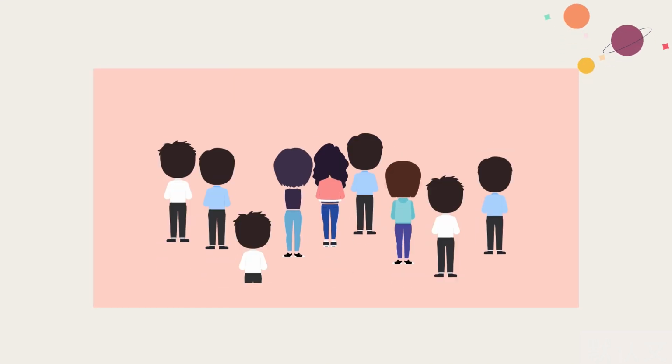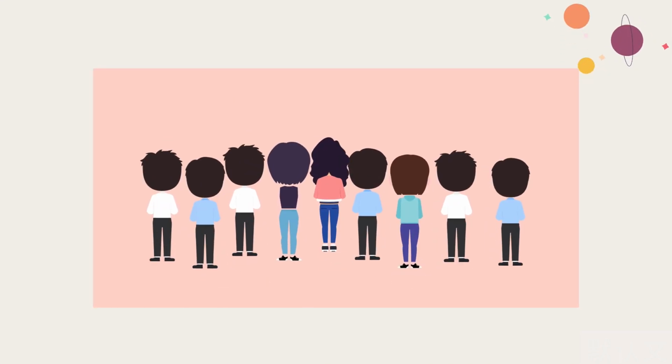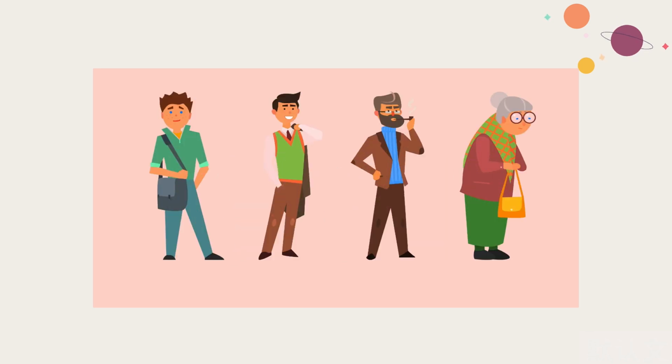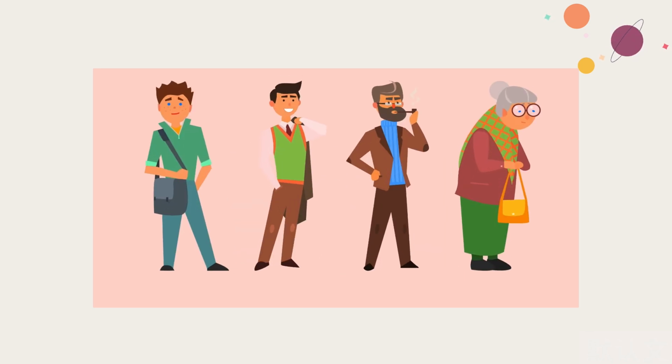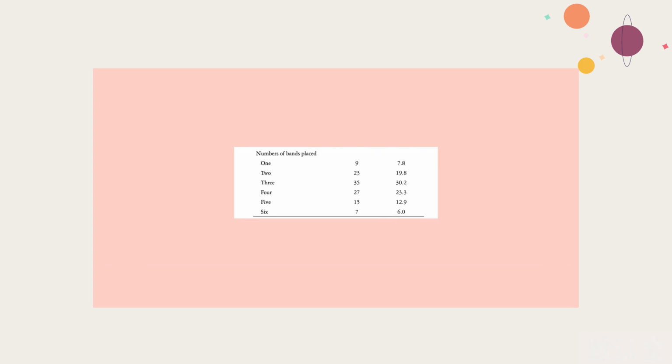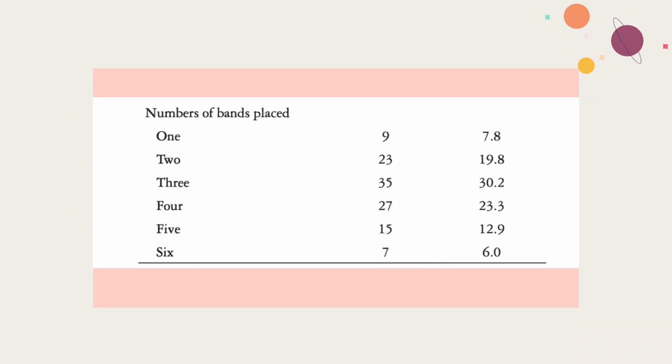The study included 116 patients, of whom 76 were men. The patients' age ranged from 30 to 88 years. To analyze the correlation between adverse effects and the number of elastic bands placed, the patients were divided into two groups, 1 or 2 and 3 or more elastic bands. ERBL ranged from 1 to 6. 84 patients had 3 or more ligatures performed during the same procedure.